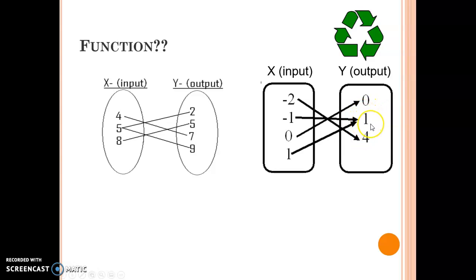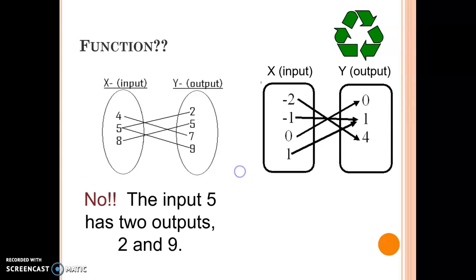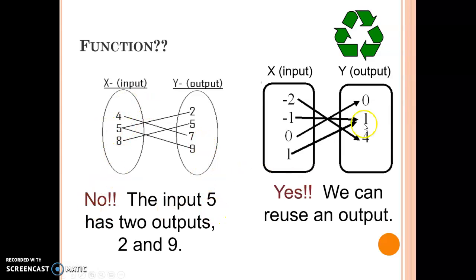Yes, this number 1 here in the output has two arrows coming to it, but that's not what we mean by a function. A function means I'm starting at the input over here. Do I go to a single output? Each of these inputs goes to only a single number. Yes, the number 1 does get repeated, but that's a repeated output, and that's okay. You just can't have repeated inputs going to two different things. That's really special in terms of the function. It's all about direction, a one-way direction that we're playing with. So no function here and a yes for this function here.